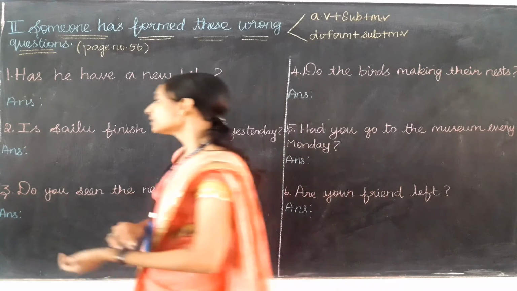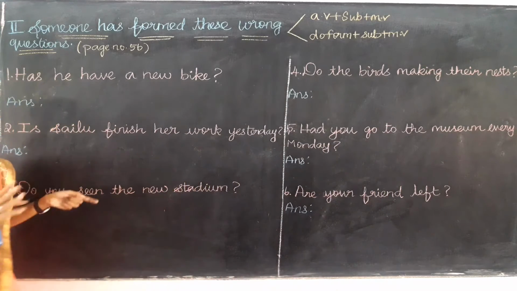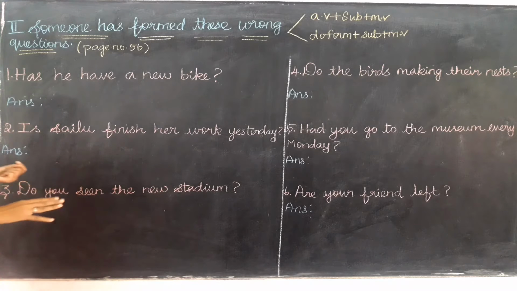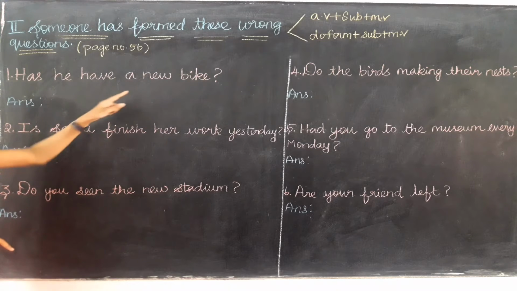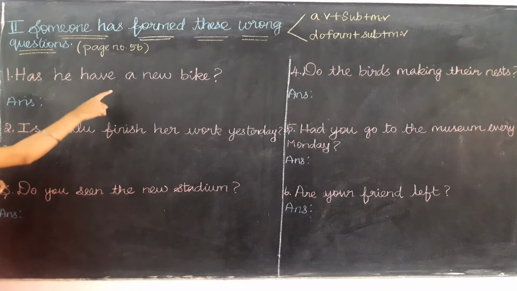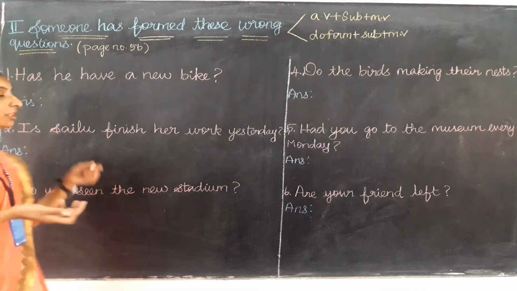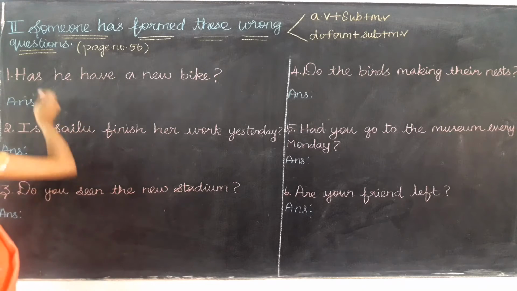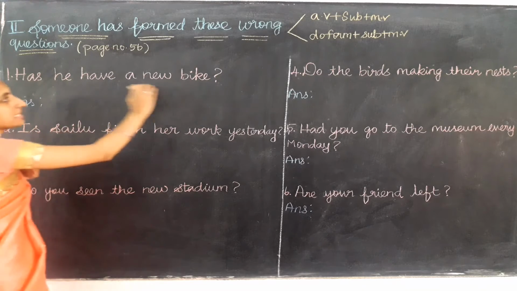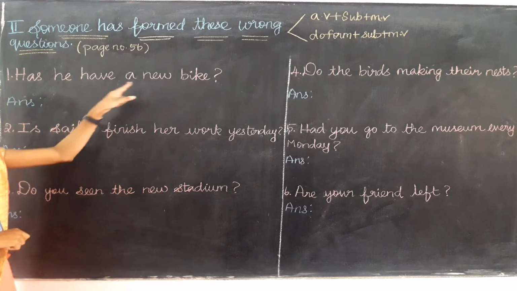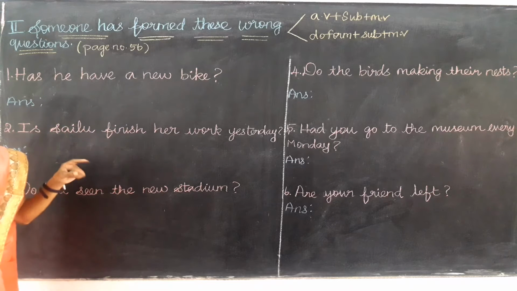Yes, let's start. There are 6 questions on the board. Let's do them one by one. Has he have a new bike? While checking it, you need to check the sentence first. Leave the first word and check this sentence alone: He have a new bike.